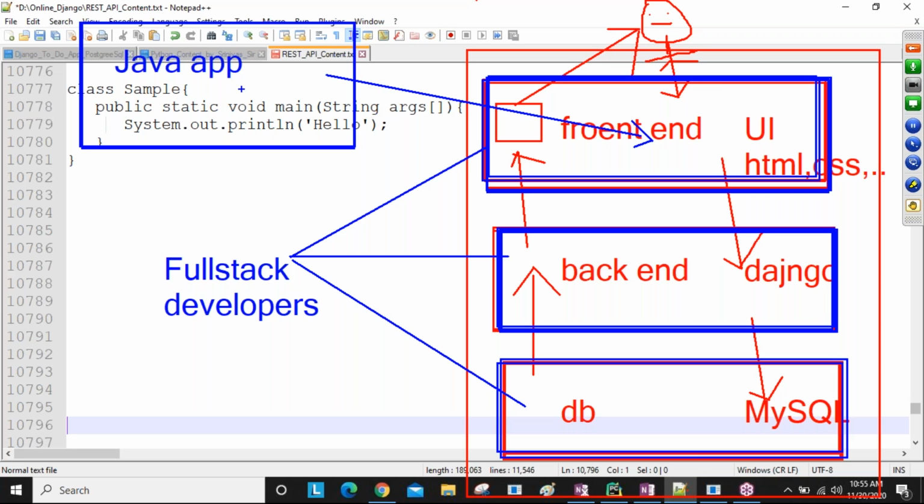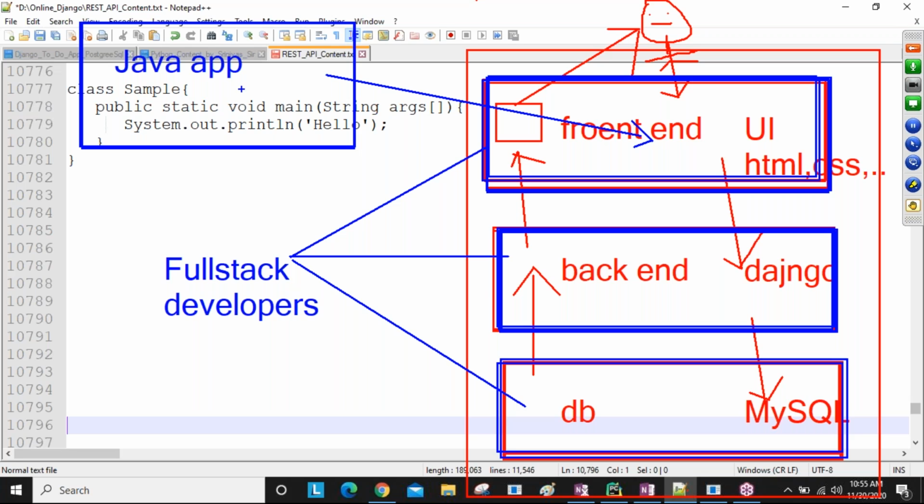That's why full stack developers are in more demand nowadays. The person can be useful for developing a number of applications: front end side, back end side, database side, all the things. So that's why you can also plan, guys. Slowly you need to become a full stack developer. You need to become a full stack developer.